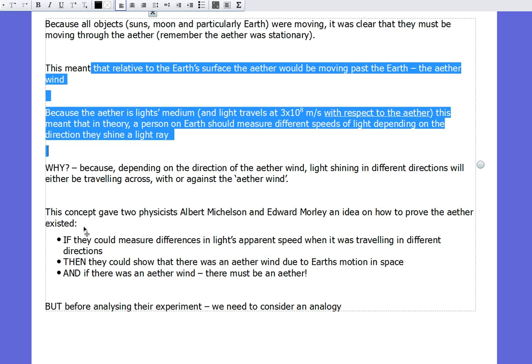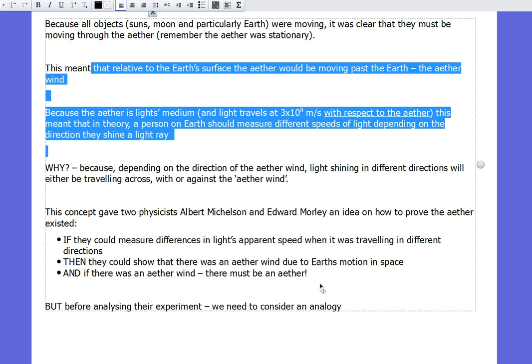And that concept that light should be travelling at different speeds in different directions relative to that ether wind gave two physicists, Albert Michelson and Edward Morley, an idea of how to prove the ether existed. And their idea was, if they could measure the differences in light speed when it was travelling in different directions, then they could show there was an ether wind due to Earth motion, and if there was an ether wind, there must be an ether. So that was their idea.